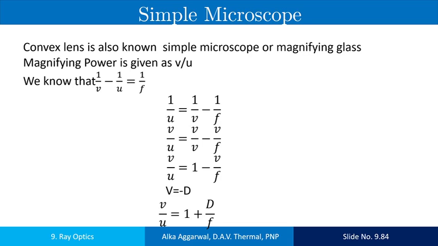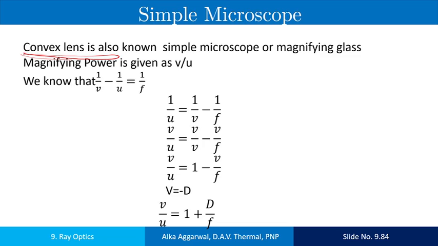Now the next topic is the simple microscope. All of you are familiar with the simple microscope and you have seen it so many times. Simple microscope is a name given to a convex lens. In the case of a convex lens, when the object is placed between the pole and the focus, then the image is magnified, virtual and erect.